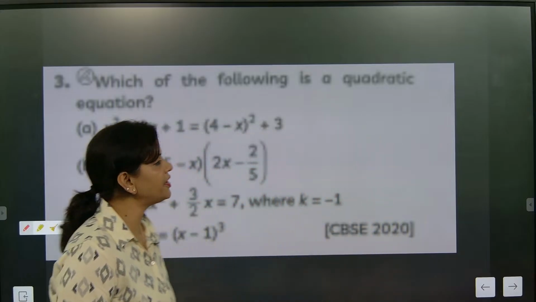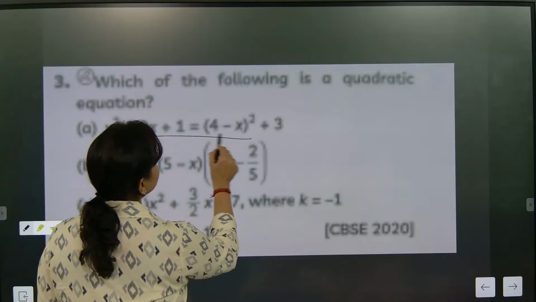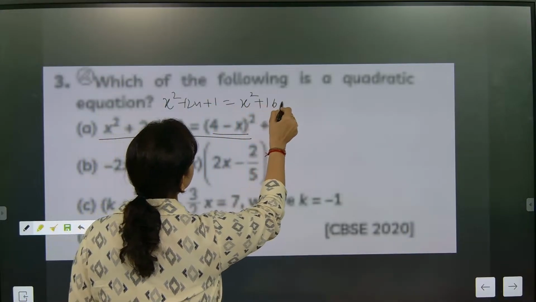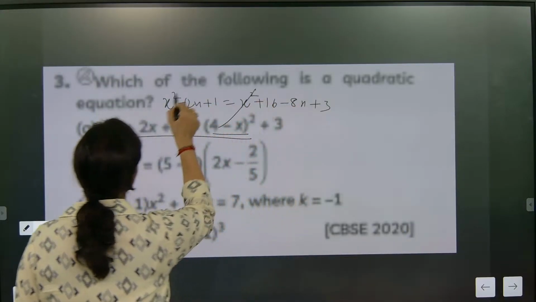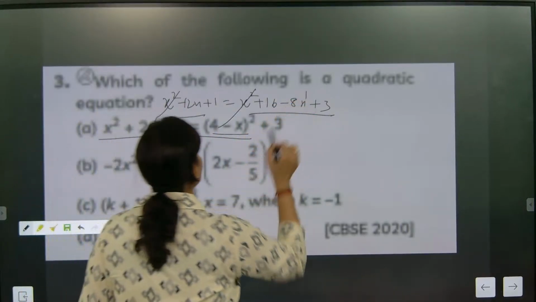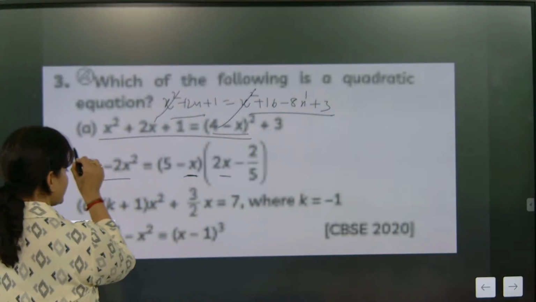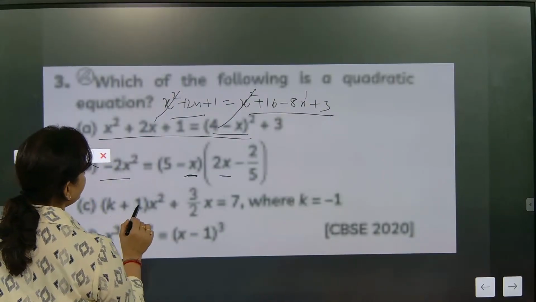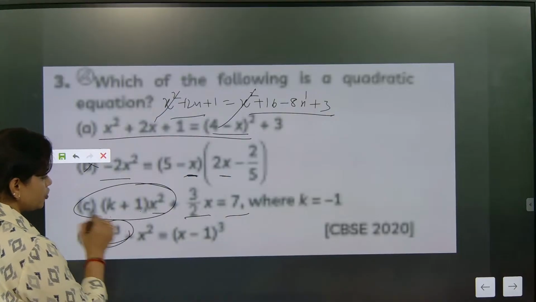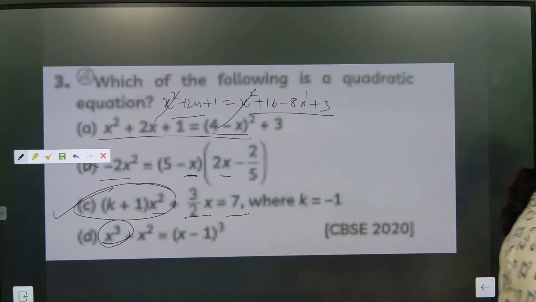What is the correct answer coming here? Ma'am, C, ma'am. C is the correct answer. Let's see. First, if you solve this one, it will give you x square plus 2x plus 1, which becomes x square plus 16 minus 8x plus 3. The x square cancels. Now it becomes a linear equation because the highest degree left is 1. Now here we will get minus 2x square. If you multiply with this again, minus 2x square will come. So this is not. Now here, k plus 1 x square, here x. So this is 100% a quadratic equation. This is a cubic equation. So our correct answer is C. So those people who are solving the question, please kindly go for this part.